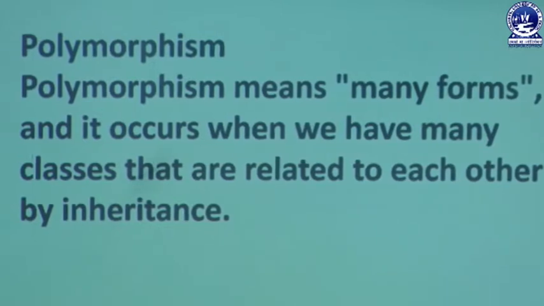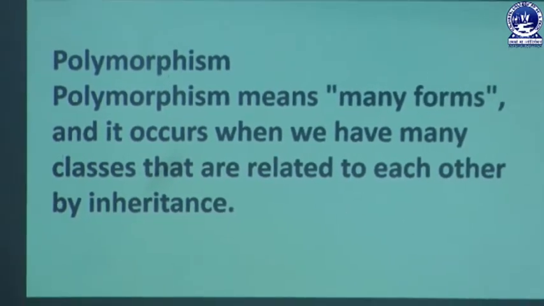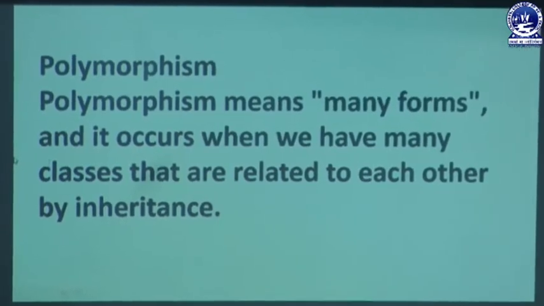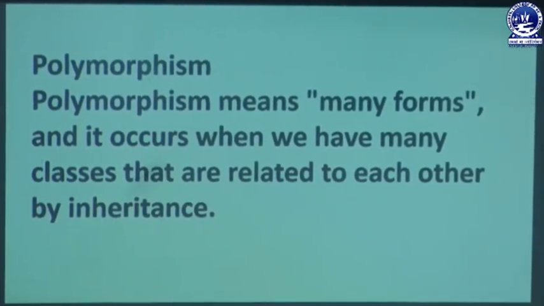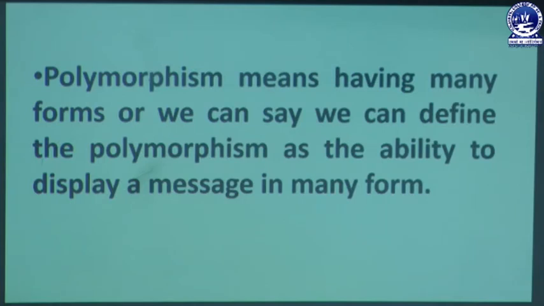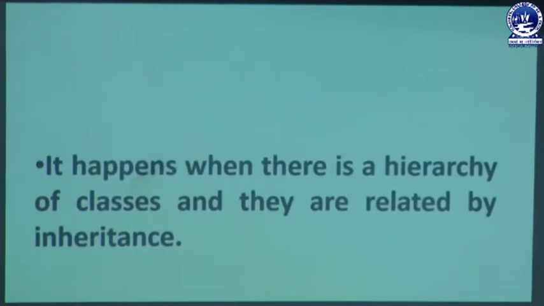Polymorphism. Polymorphism means many forms and it occurs when we have many classes that are related to each other by inheritance. Polymorphism means having many forms, or we can define polymorphism as the ability to display a message in many forms. It happens when there is a hierarchy of classes and they are related by inheritance.